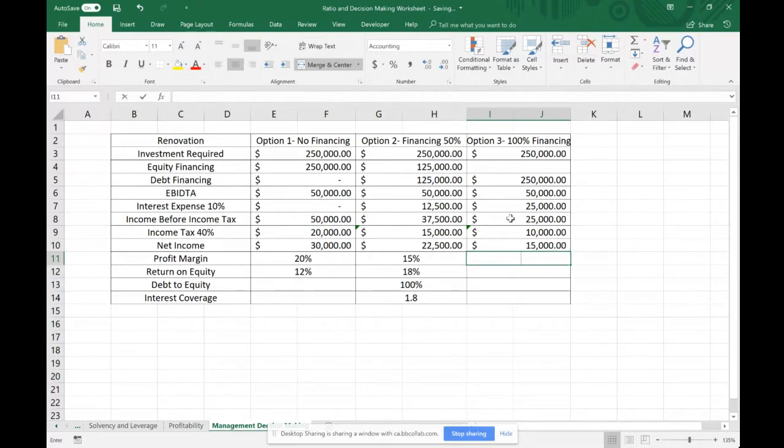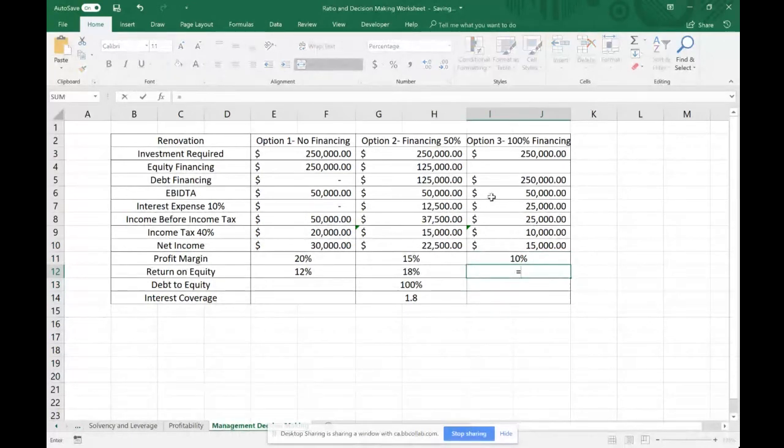If we look at profitability, we take the 15 grand divided by 150,000, which was the additional sales, and we get 10%.